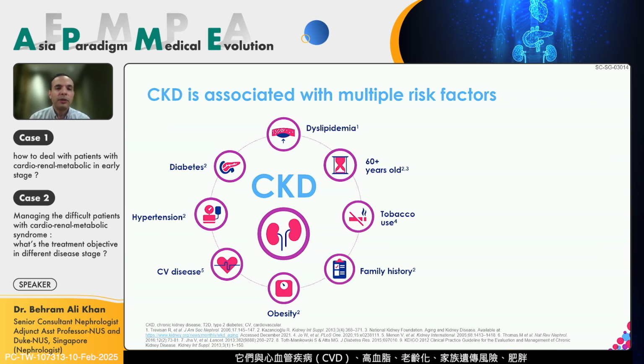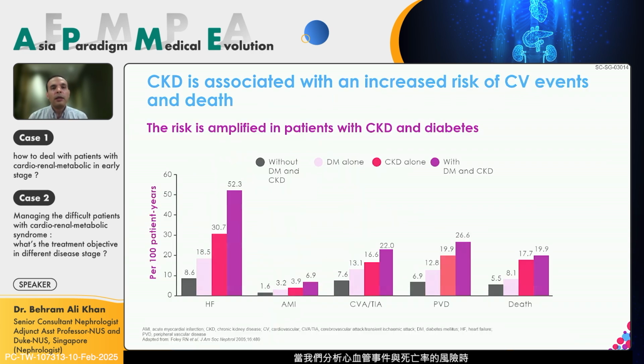None of these things exist on their own. They are very much associated with cardiovascular disease, hyperlipidemia, and elderly age, as the population is aging. Certain family history risk factors, of course, contribute. Obesity is one, and certain lifestyle habits like tobacco usage. If you look at the increased risk of cardiovascular events and deaths, we see that it is a combination of having the underlying diseases that are causing chronic kidney disease.